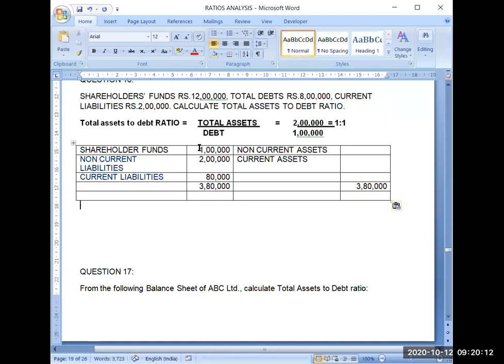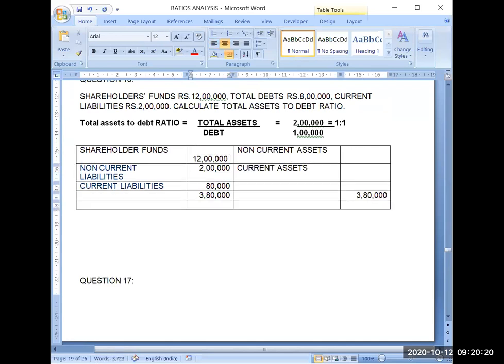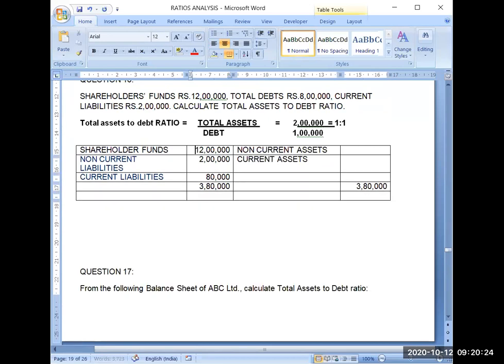Now in this question shareholder fund is given as 12 lakh. Then total debt is given as 8 lakh.